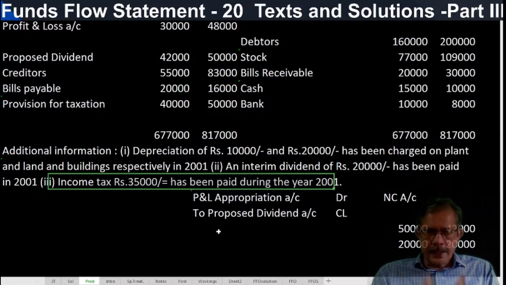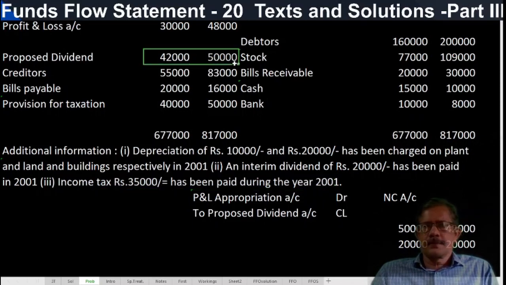But in the case of income tax provision, the difference in the opening provision can be carried forward. But that carry forward cannot be possible in proposed dividend. If in 2000, directors proposed a dividend of 42,000 and the shareholders cannot increase the rate of dividend, they can reduce it. They have the power to reduce the rate of dividend. If they do so and they reduced it to 40,000 rupees, in that case, this 2,000 cannot be carried forward.